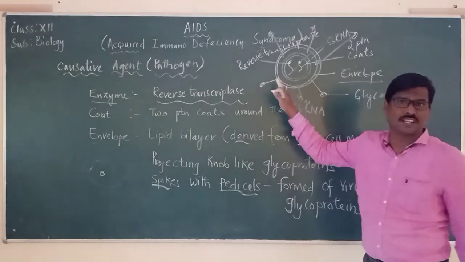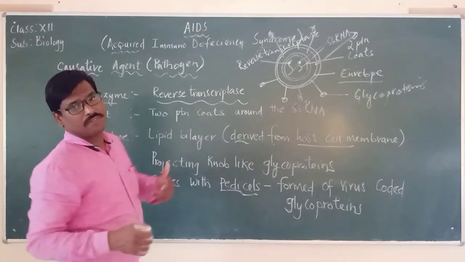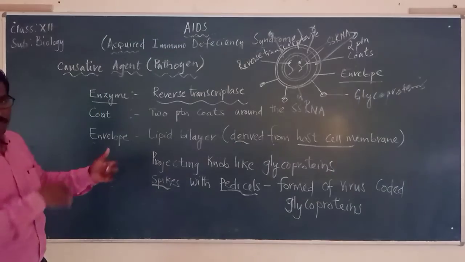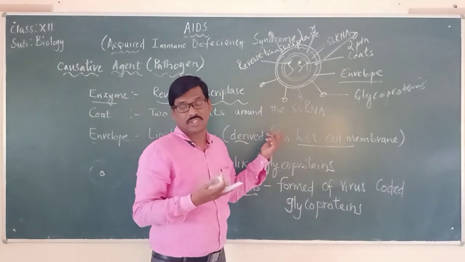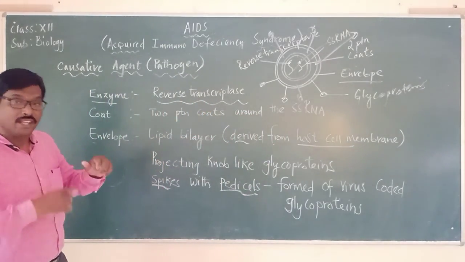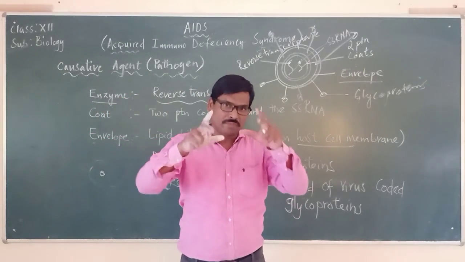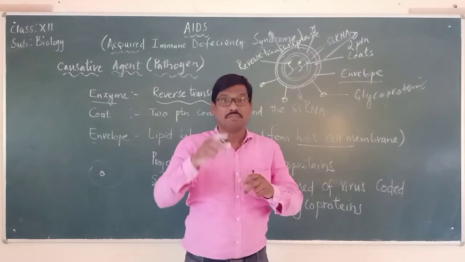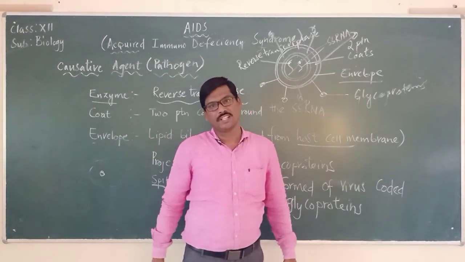This is a rough diagram that I am showing just to keep in mind how the HIV virus will appear. We will see in the next video how the HIV virus is actually present. Otherwise we have to remember all these simple points, and in the next video we are going to discuss the mode of infection. When we talk about the mode of infection, we will also see and label the parts of this HIV virus.